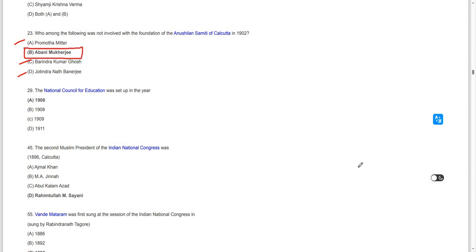In the case of Anushilan Samiti, the individuals involved were Pramothanath Mitra, Barendra Kumar Ghosh and Jyotindranath Banerjee. The National Council of Education was set up in the year 1906. Moving on to the next question. The second Muslim president of the Indian National Congress was Badruddin Tyabji.